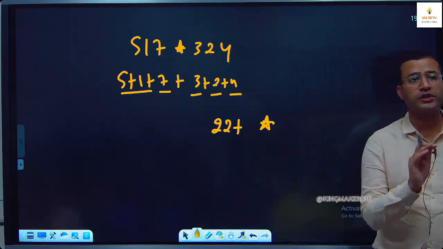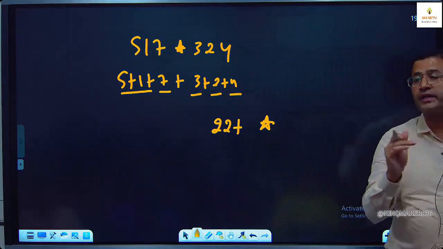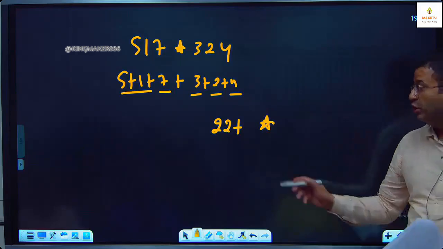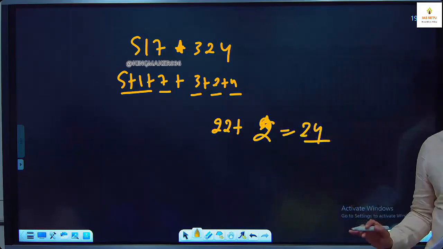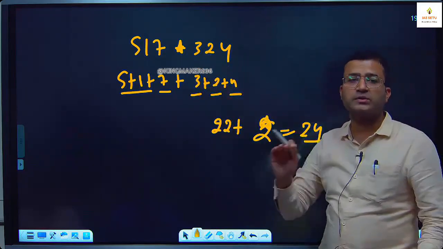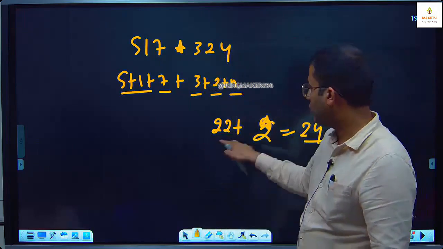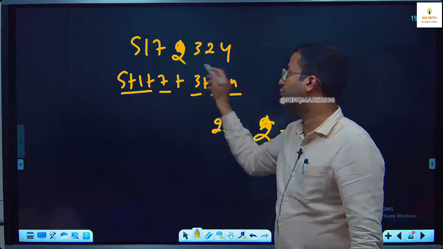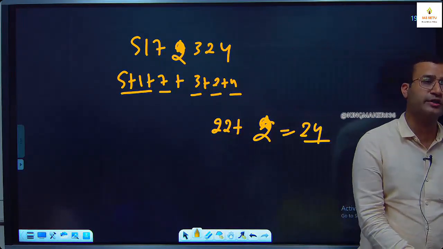22 में छोटी से छोटी वैल्यू, the smallest whole number we can add so that it becomes a multiple of 3. 2, 22 plus 2, 24. So you add 2 here, you get 24. It is a multiple of 3. So at the place of star, the smallest whole number we can use is 2. क्योंकि the total should be divisible by 3. तो यहाँ पे 2 fit बैठ रहा है. Sum of the digits you can check, including the star.